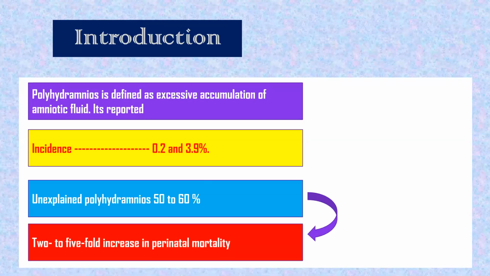Yes. Then when it is unexplained polyhydramnios, there will be a 2 to 5-fold increase in perinatal mortality. We don't know the cause of the polyhydramnios, it is there, so in that case there will be 2 to 5-fold increase. And when we identify the cause, it will be that cause specific. So overall incidence of polyhydramnios is 0.2 to 3.9%, unexplained 50 to 60%, and 2 to 5-fold increase in perinatal mortality when it is unexplained.